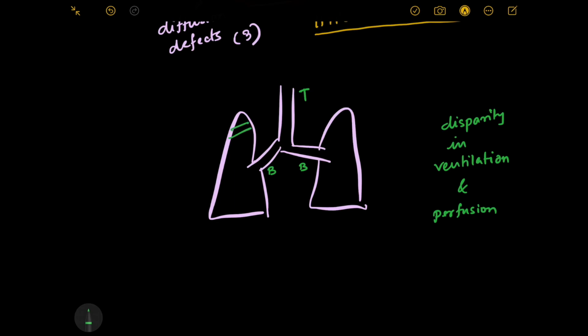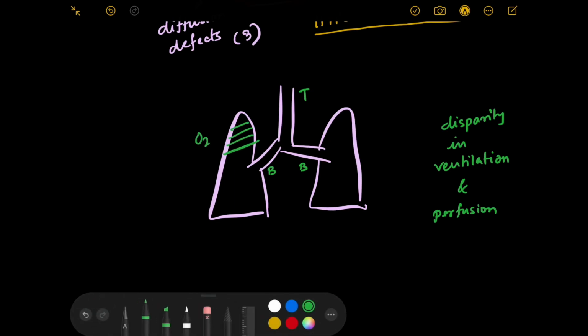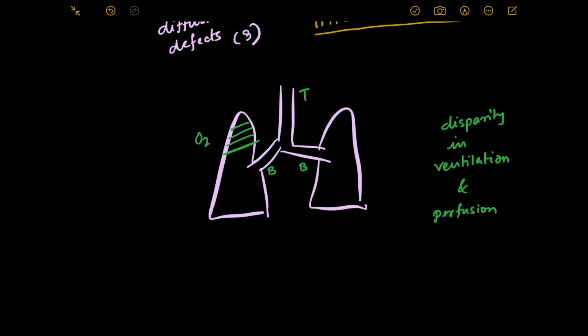Suppose these parts of the lungs get a lot of oxygen, whereas the part of the lung which gets a lot of blood supply may be this part. Now the part which is getting a lot of blood supply is not getting a lot of oxygen supply. In that situation, even if the lungs are receiving a lot of oxygen, it may so happen that the oxygen is in a certain place where there is not enough blood supply, right? So in that situation, what will happen? Enough oxygen will not enter the blood.